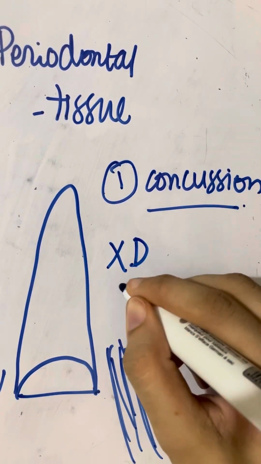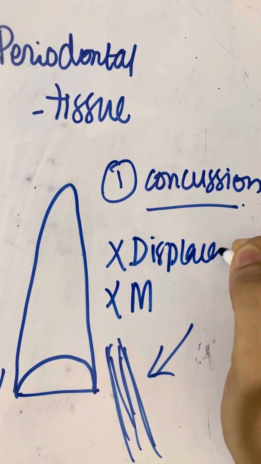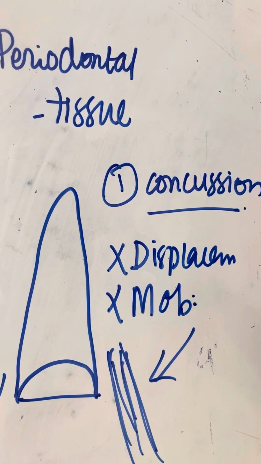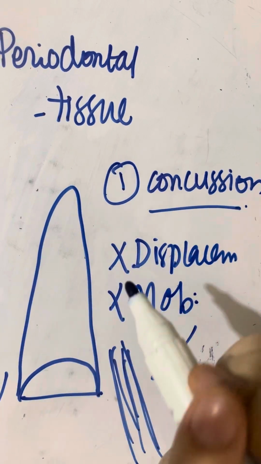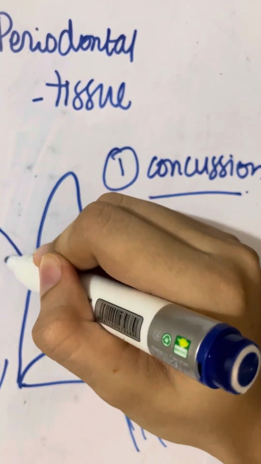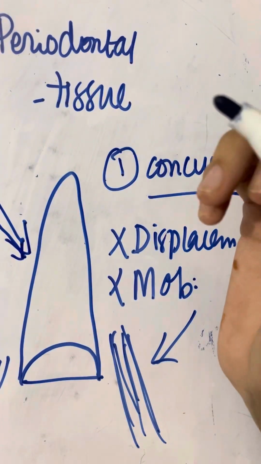No displacement and no mobility, but there is sensitivity. When we apply any type of probe or instrument on the tooth, the tooth is tender.